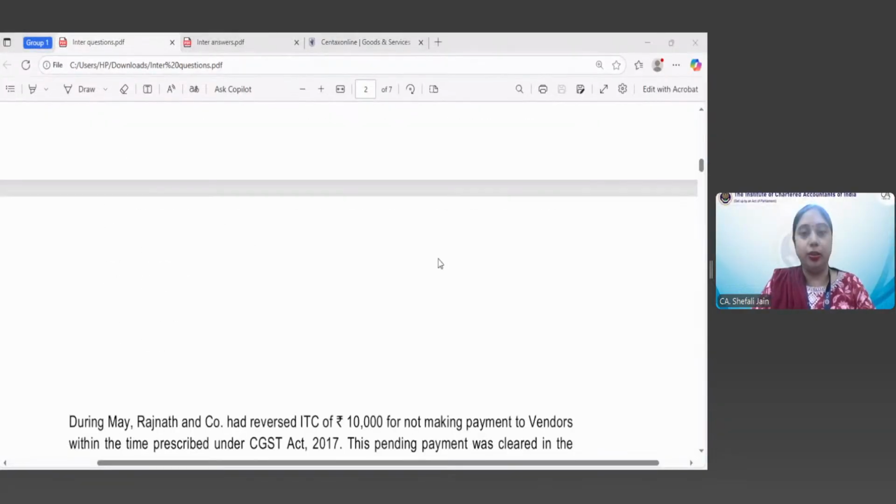Understood? Okay. Kushi, have you given this answer for this particular question, or is it for the previous question? I'm not able to understand. You can let me know.